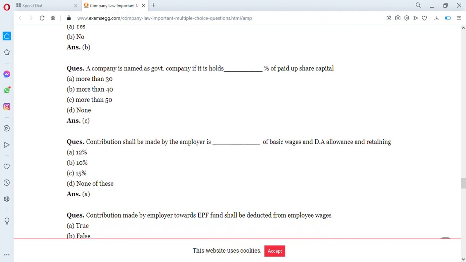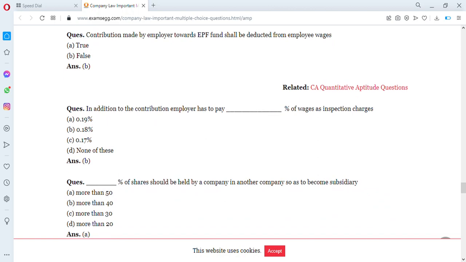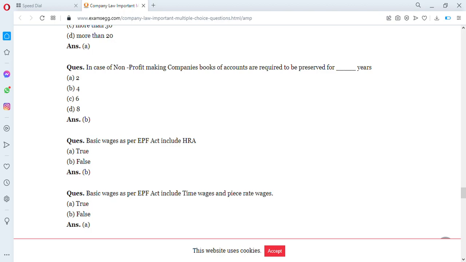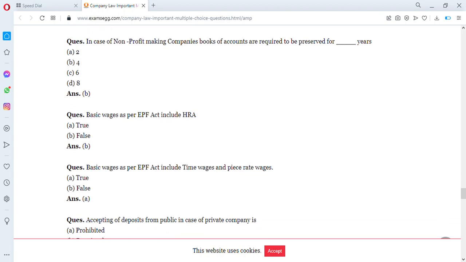Then another question. In case of non-profit making companies, books of accounts are required to be preserved for 4 years. In case of non-profit making companies, those are NGOs, books of accounts are required to be preserved for 4 years. So here the answer is B.